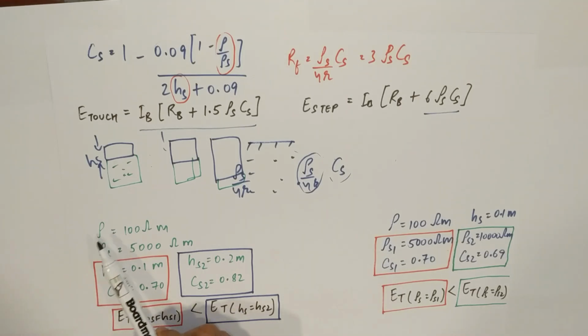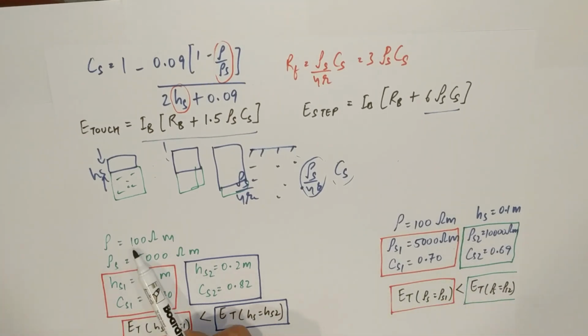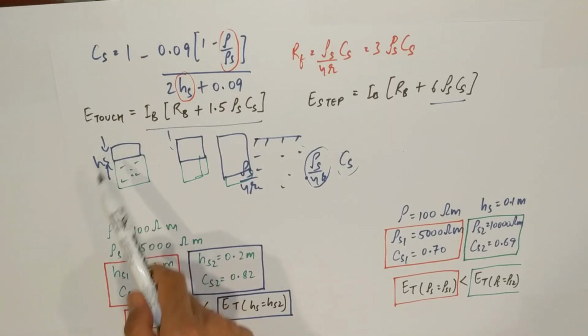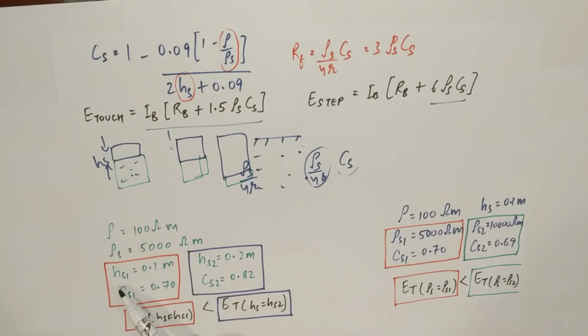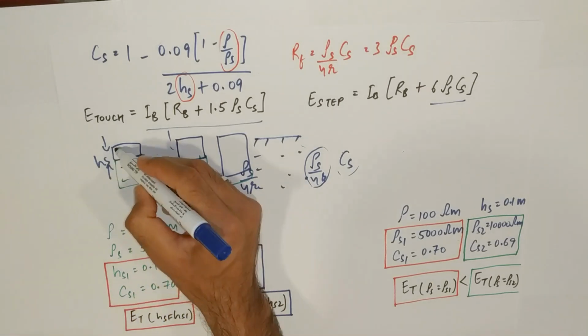If the soil, which is this green one, is having rho equal to 100 ohm meter and this is 5000 ohm meter, the blue one, that is rho s. So the height, suppose is 0.1, that is 100 mm, this height is 100 mm, this one.